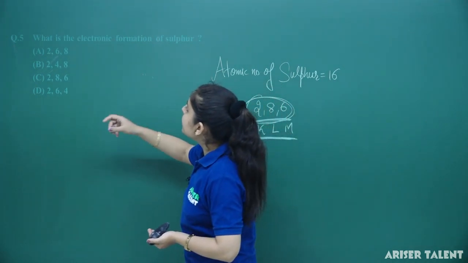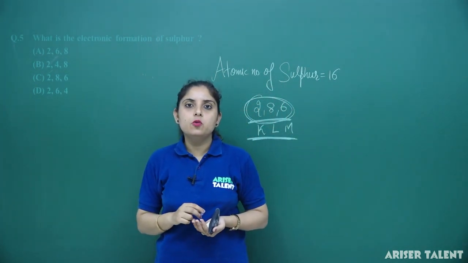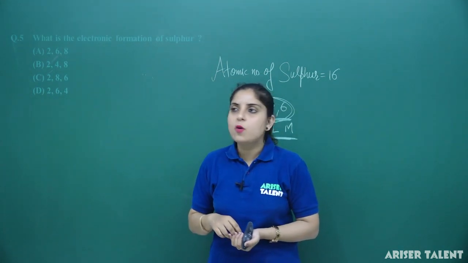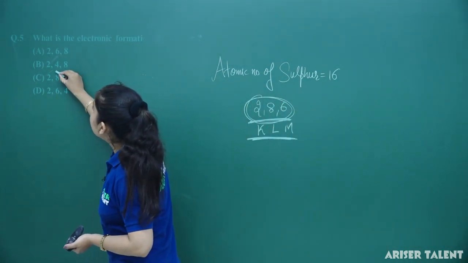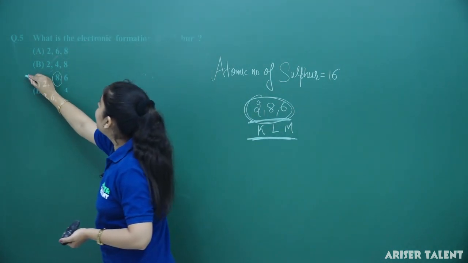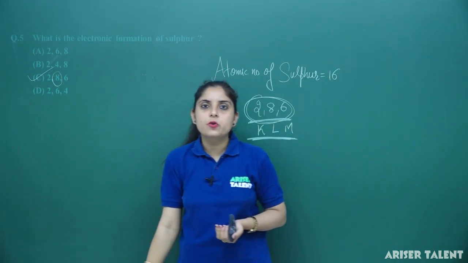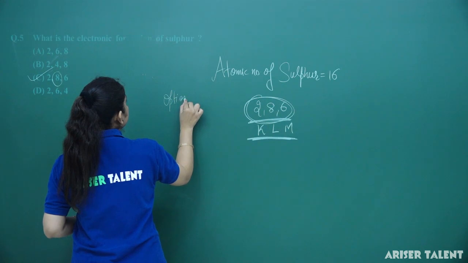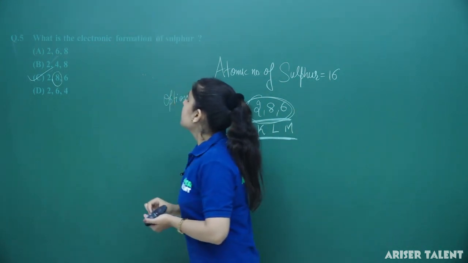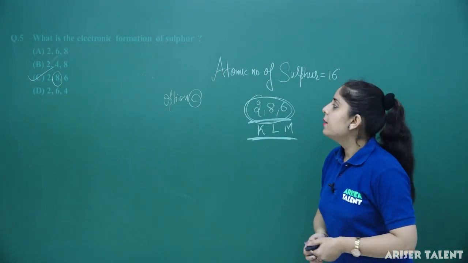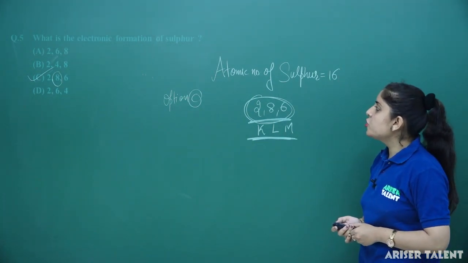You can see that options A and C are given to confuse you, but don't get confused here, because the L shell can accommodate a maximum of 8 electrons. So firstly we will fill 8 electrons instead of 6 electrons here. So you can find here that option number C is going to be correct. So this is the configuration for sulfur. Now let's move forward to question number 6.